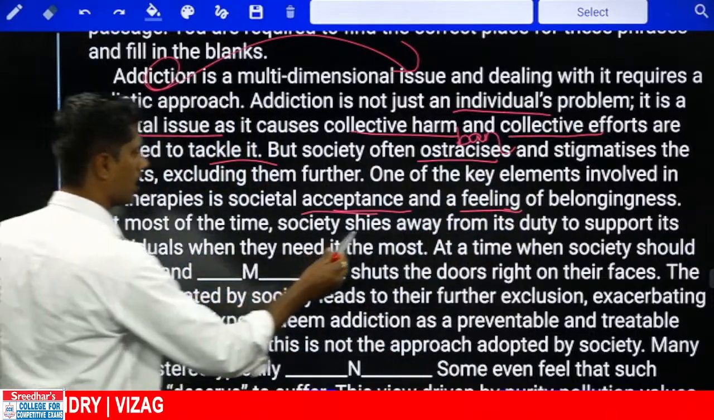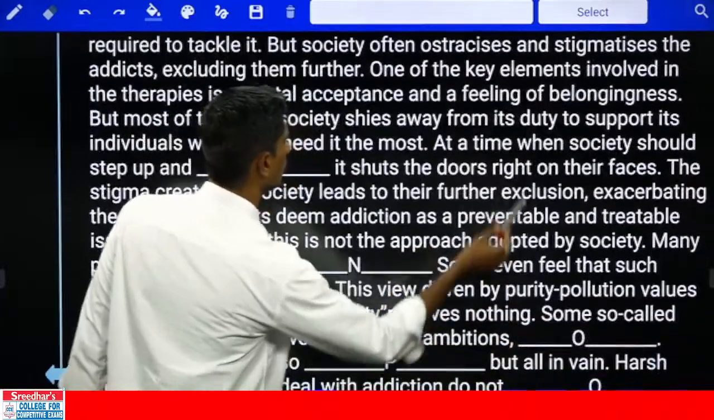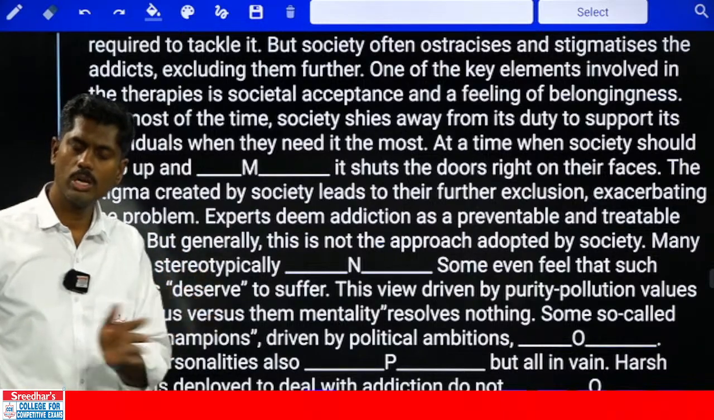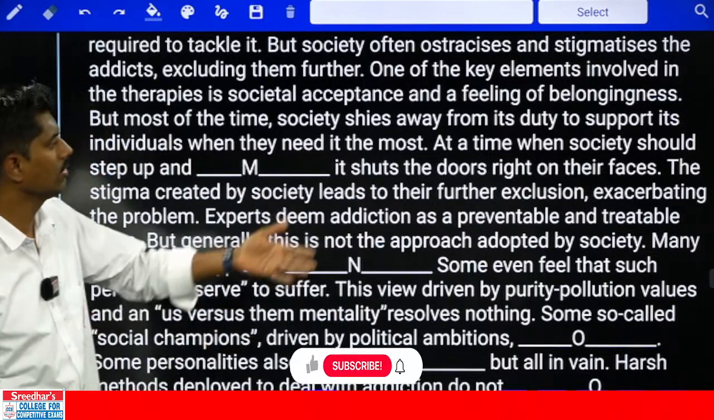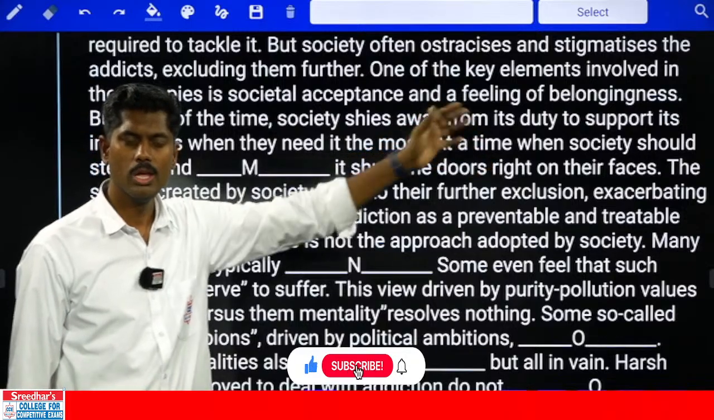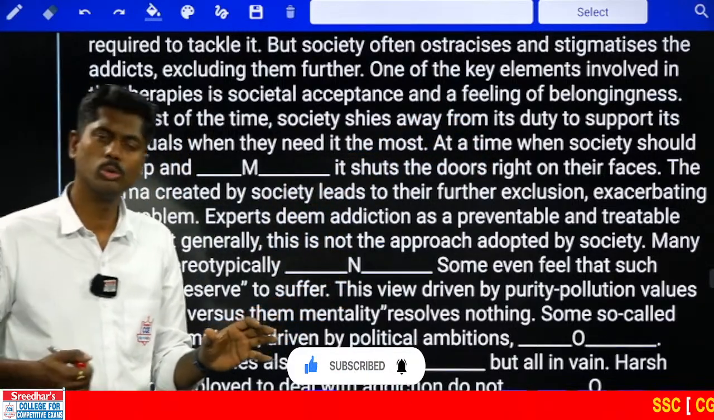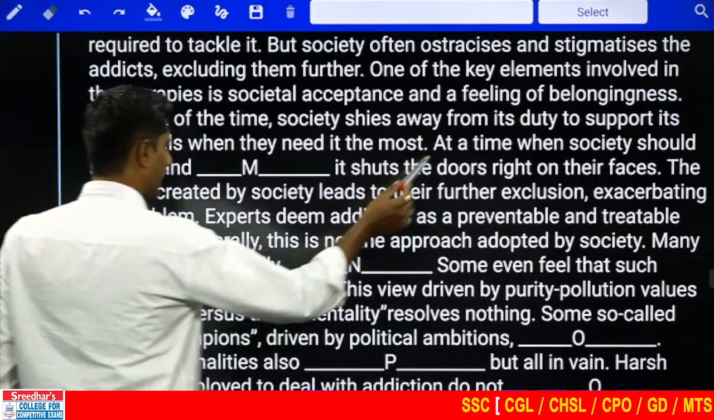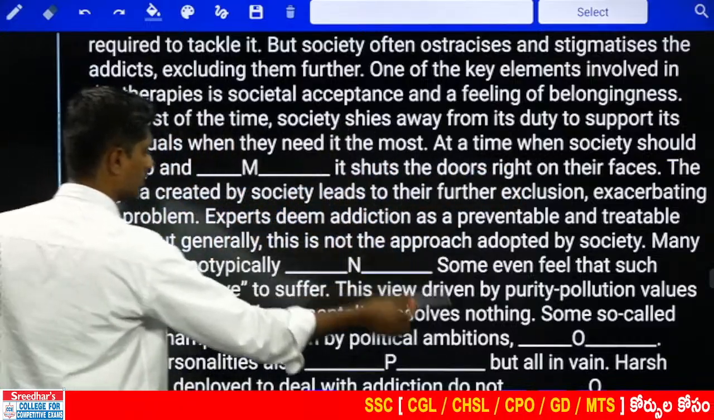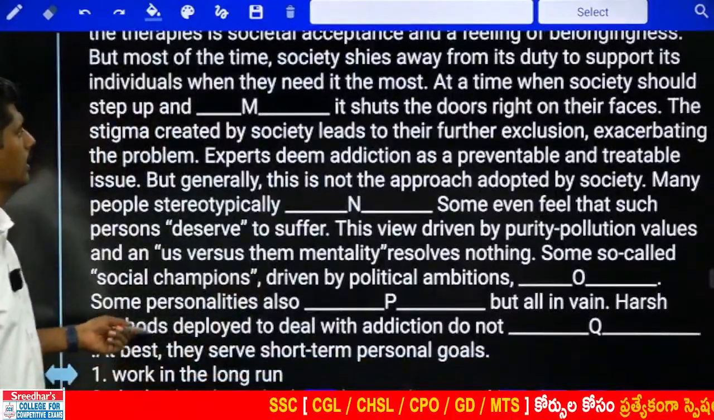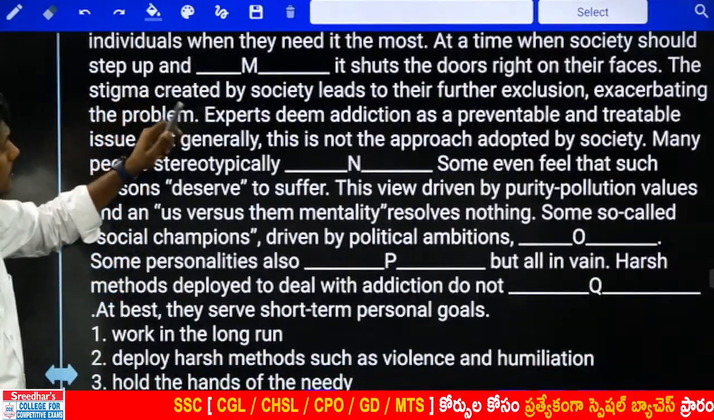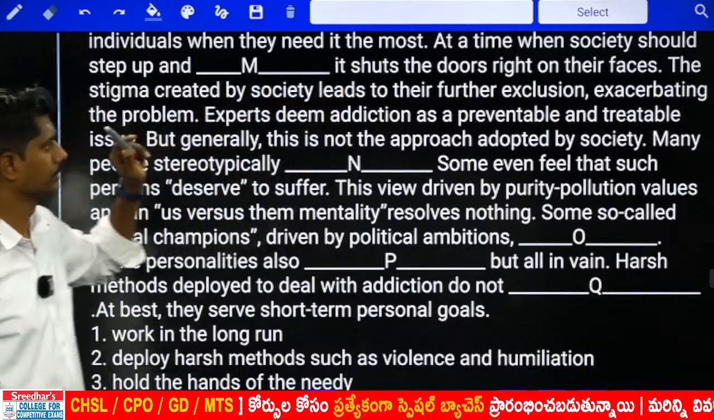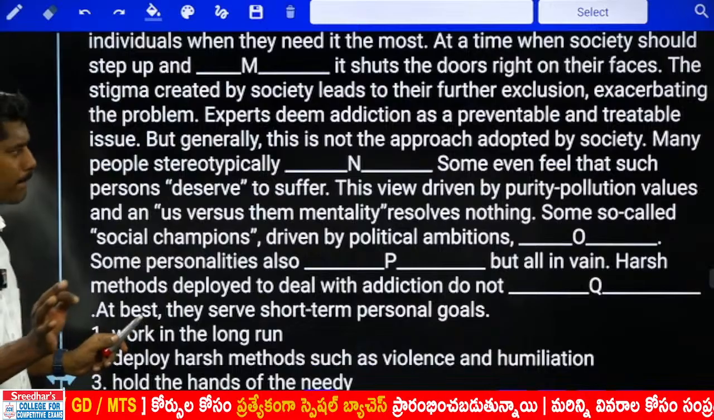But most of the time society shies away from its duty to support its individuals when they need it most. So what does a society do? Society will shy away from its duty to support its individual. If an addict is there, we should not go away. We should bring that person into our close bondage. So when does the society leave them? At a time when society should step up and dash. But unfortunately, it shuts the doors on their faces. Society should step up and dash.